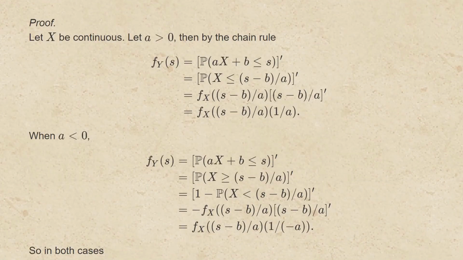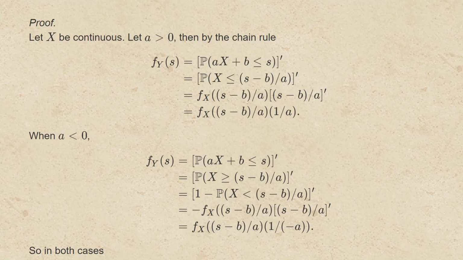The proof goes as follows. Let x be continuous. Then for a greater than 0, by the chain rule, the density of y at s is the derivative of the probability that a times x plus b is less than or equal to s. Solving for the random variable x, that's the derivative of the probability that x is less than or equal to the quantity s minus b over a. And then using the chain rule, that's going to be the density of x at s minus b over a times the derivative of the quantity s minus b over a, which is just the density of x at s minus b over a times 1 over a.